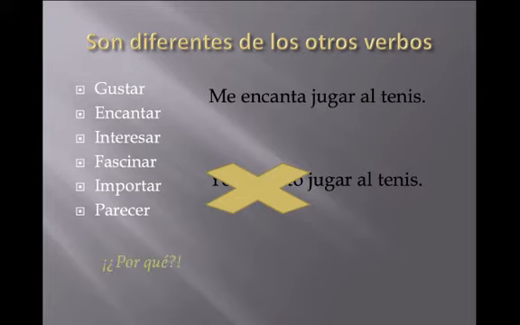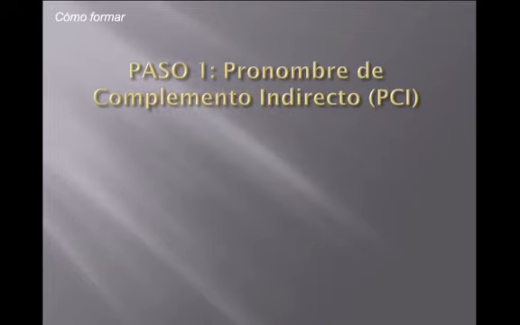So why? ¿Por qué? A simple way to say it is just that the person is the object rather than the subject of the sentence. So something is being done to you, like that thing pleases you or enchants you or fascinates you or matters to you. So you're the receiver of it, even though in English we say it like I like it. So let's talk about how to form these.